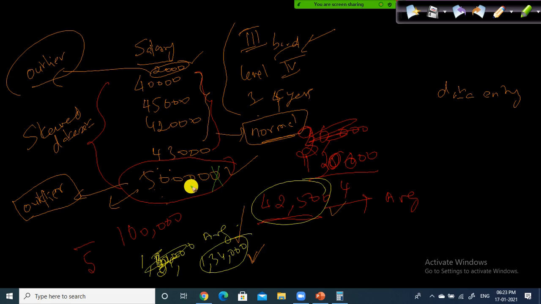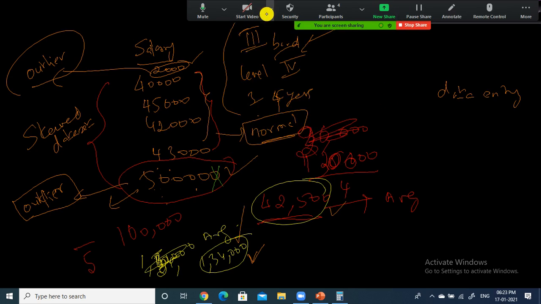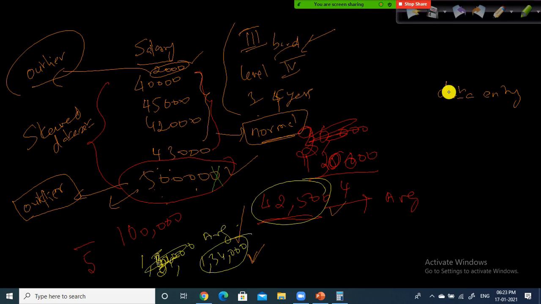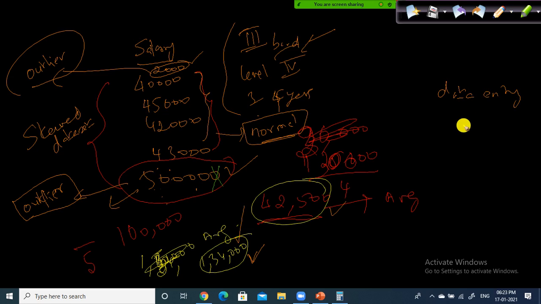Ideally 4 zeros are supposed to be there, but mistakenly I put an extra 0 here. The outlier could be due to this one, the typing mistake, the data entry mistake, or it could be valid data also.